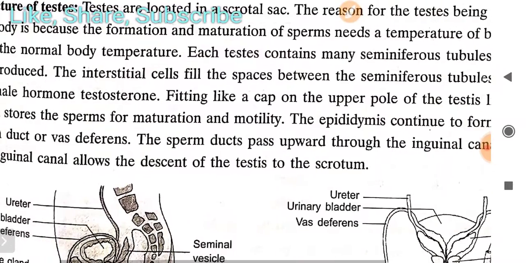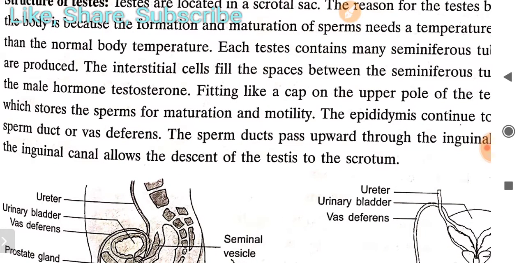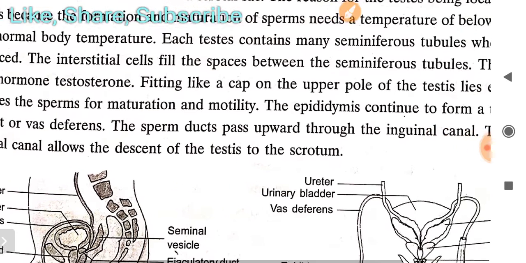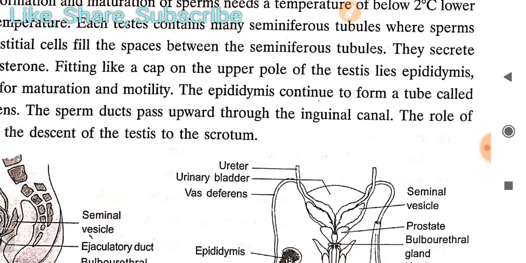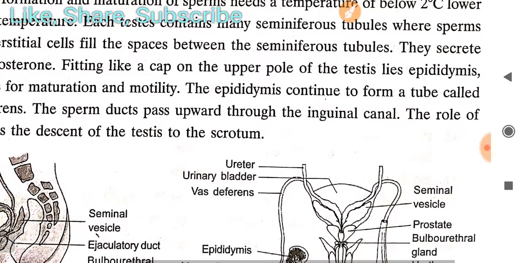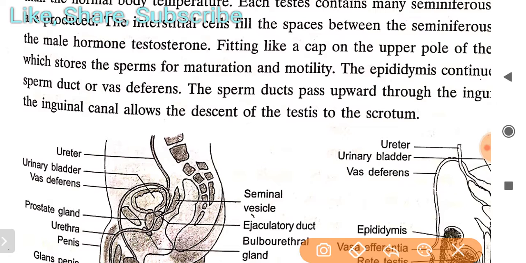As the name says, interstitial means related to the spaces between cells. They secrete the male hormone testosterone. Fitting like a cap on the upper pole of the testis lies the epididymis, often pronounced epididymis. So this is the main thing: fitting like a cap on the upper pole of the testes, the epididymis stores the sperms. This is the thing which you have to understand.